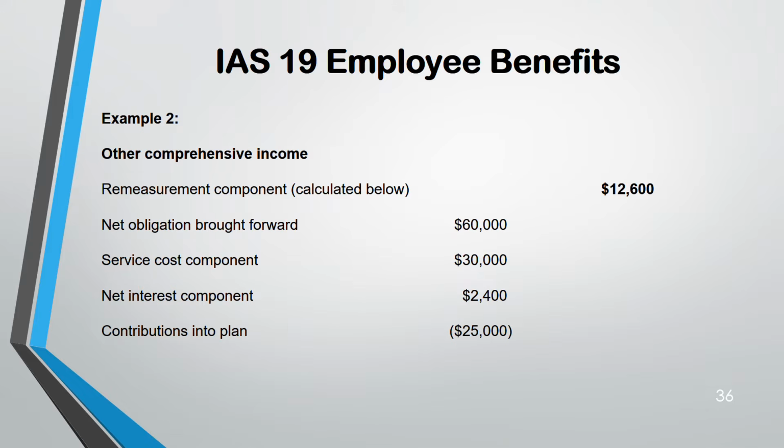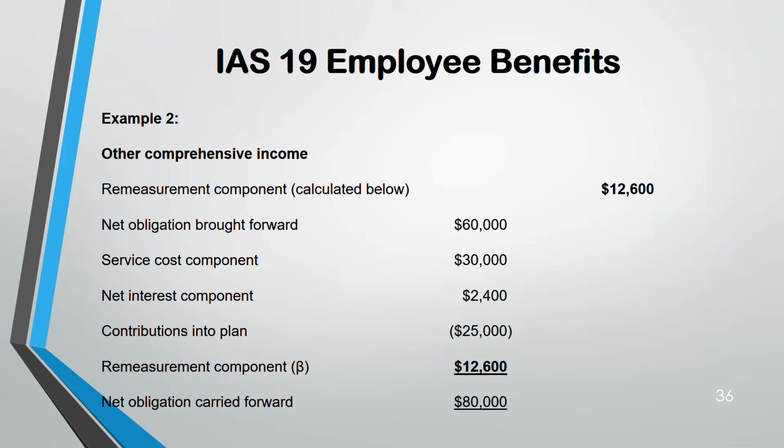This is the fixed formula for you to find the remeasurement component, and you have to remember it. Benefits paid will have no impact: no impact on asset, no impact on liability. So forget about it. Then the closing balance, we have calculated it at 80,000. This 80,000 was the balance which went to your statement of financial position also. So the balance 12,600 is a remeasurement. It's a gain because I can see it's a positive figure.